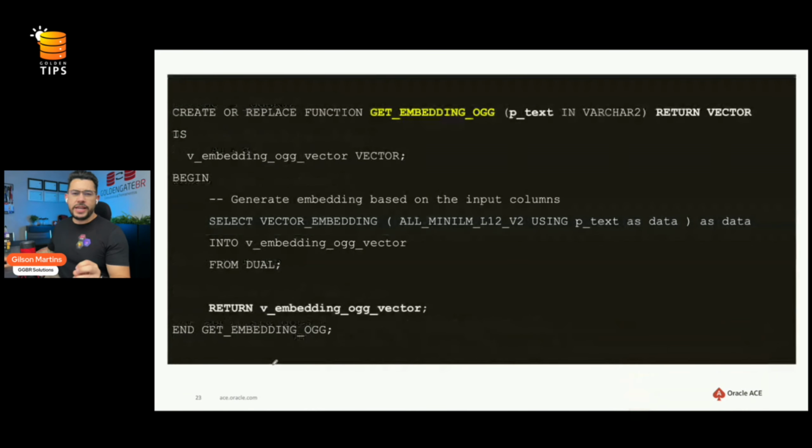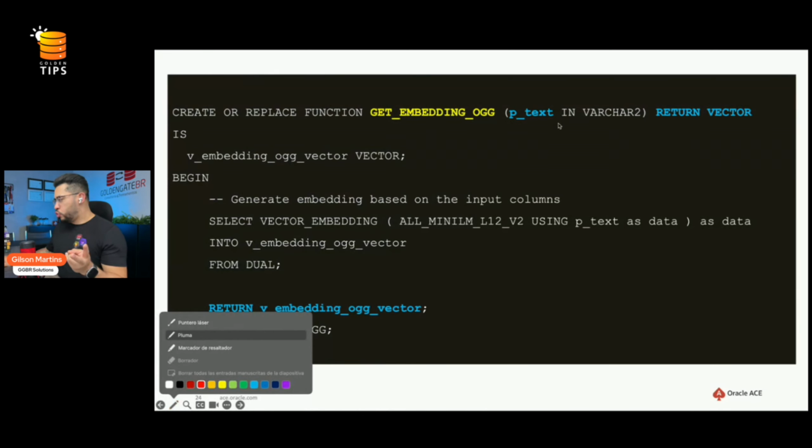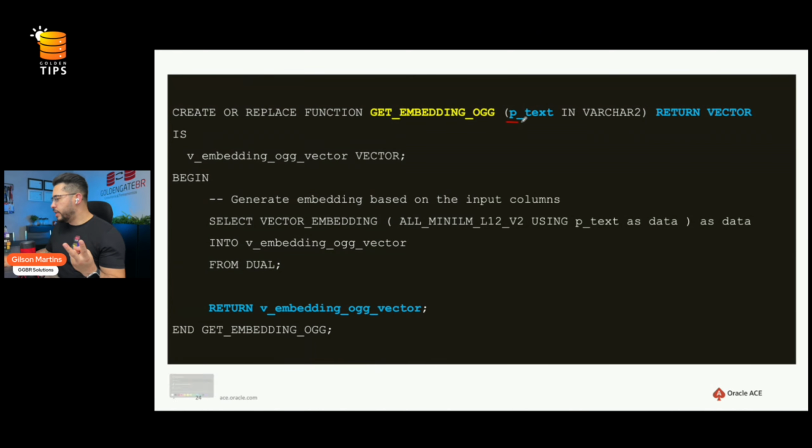It's pretty easy. This is a function that was created inside the database. One important thing: we are using an OCI ATP database because this database is 23ai and it has support for these vector data types. So this is the function here, and it has basically two important things we need to look at.